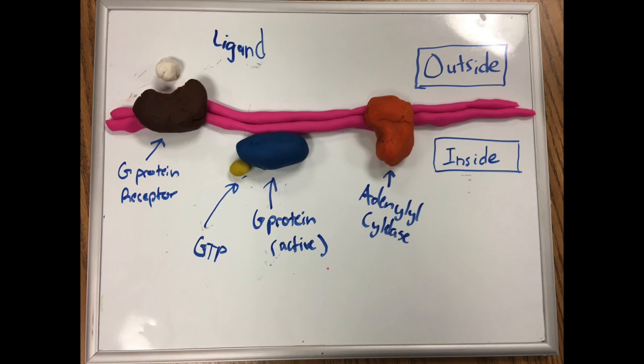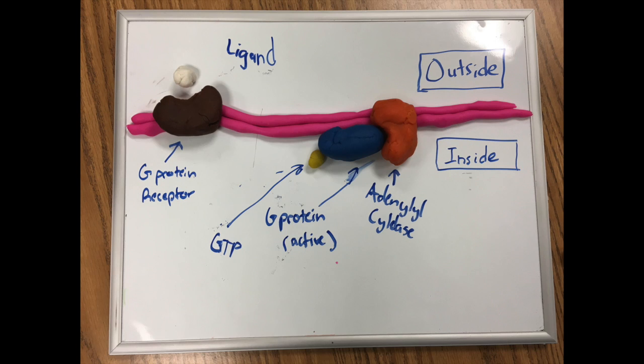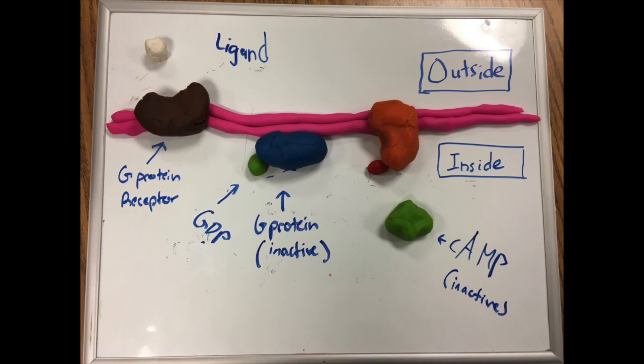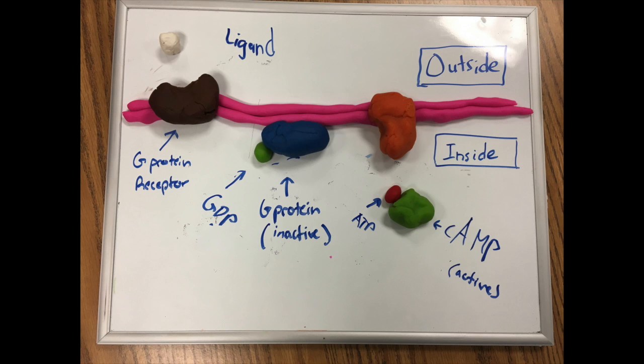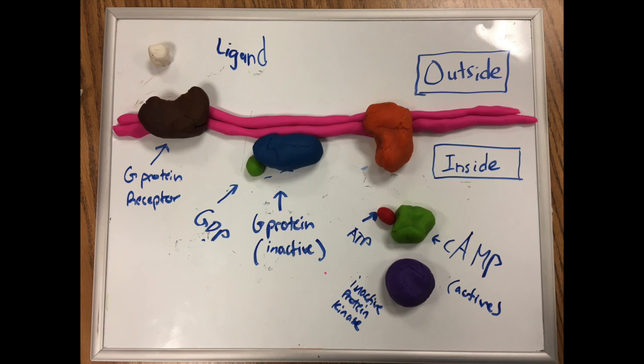The G protein moves towards the inactive enzyme called adenylyl cyclase. The active G protein activates the adenylyl cyclase. Adenylyl cyclase converts ATP into cAMP, a secondary messenger.